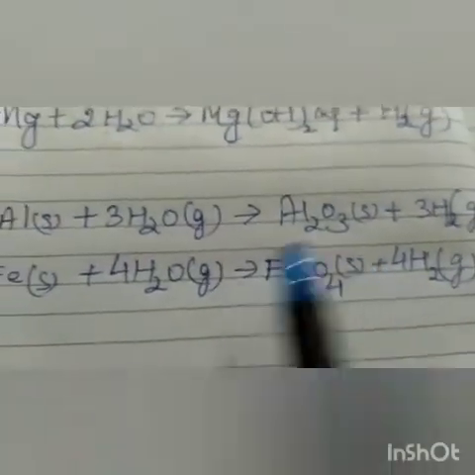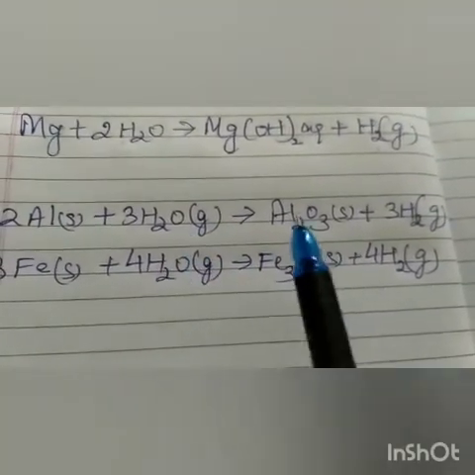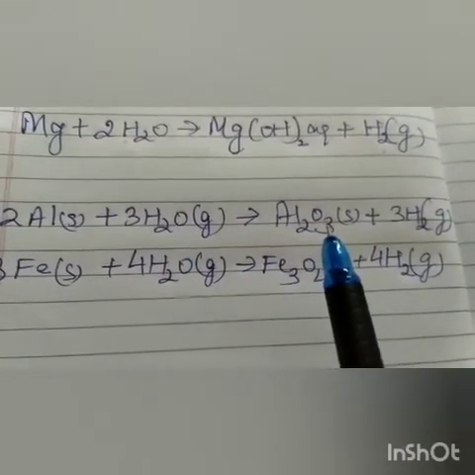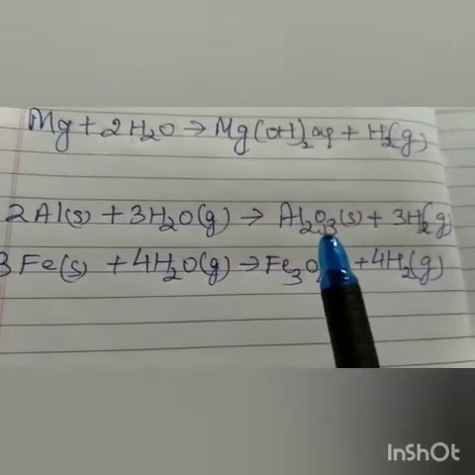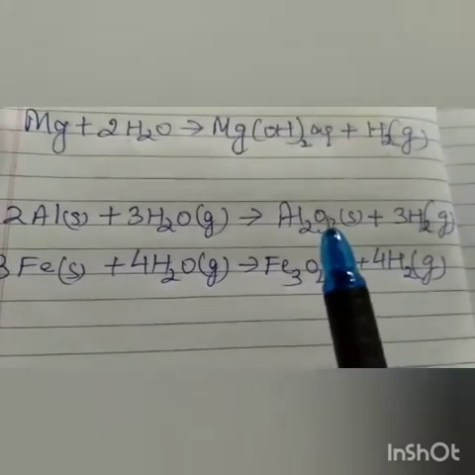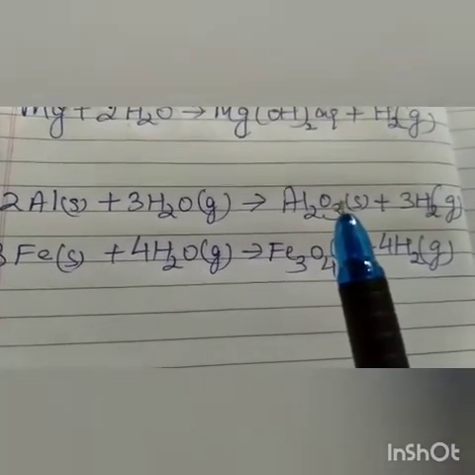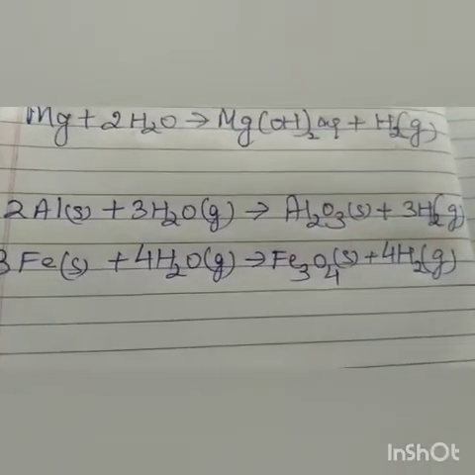So this is the reaction that will take place here. Aluminium and steam will form aluminium oxide. But here you will notice one thing, that aluminium hydroxide will not be formed. Why will aluminium hydroxide not be formed? Because this is not formed in water, it is steam.